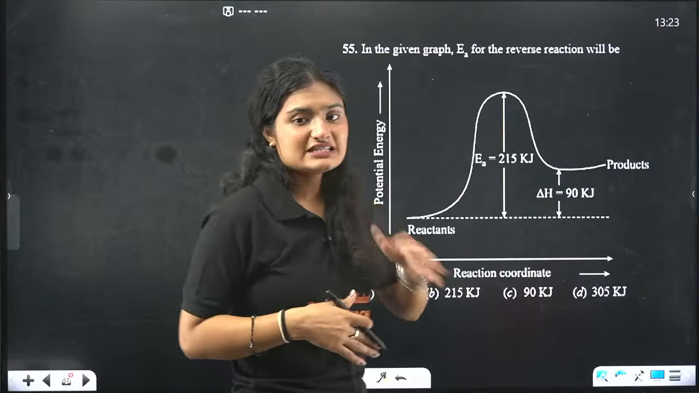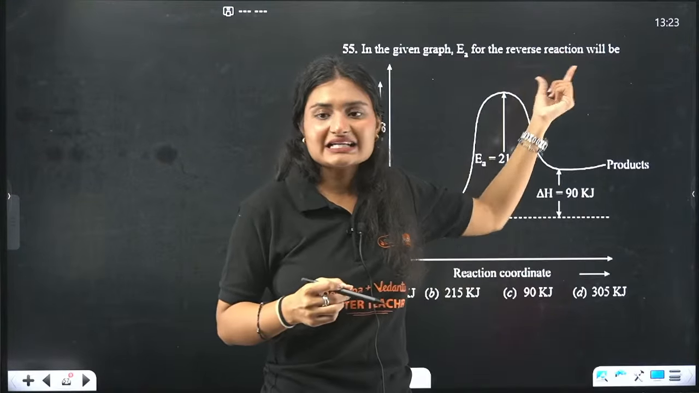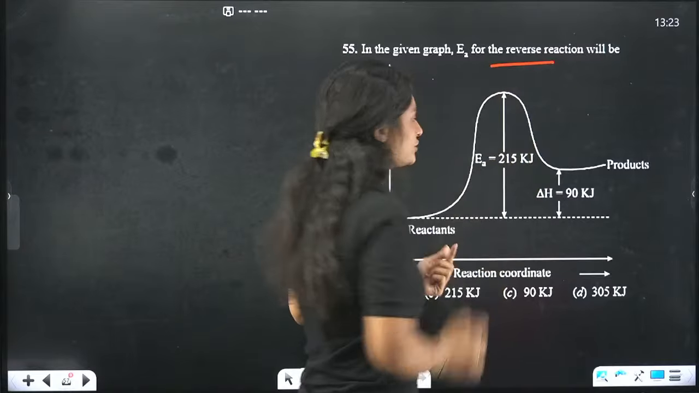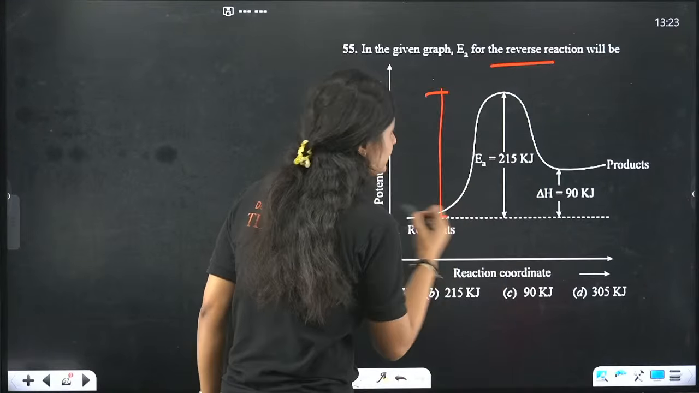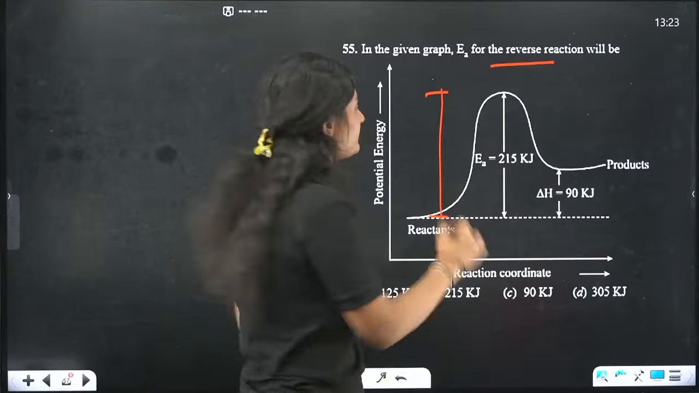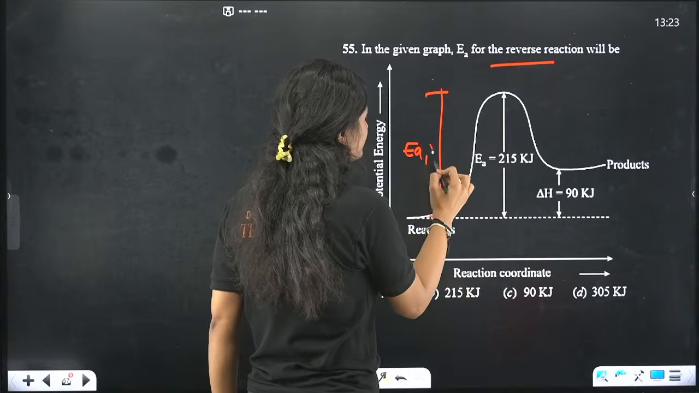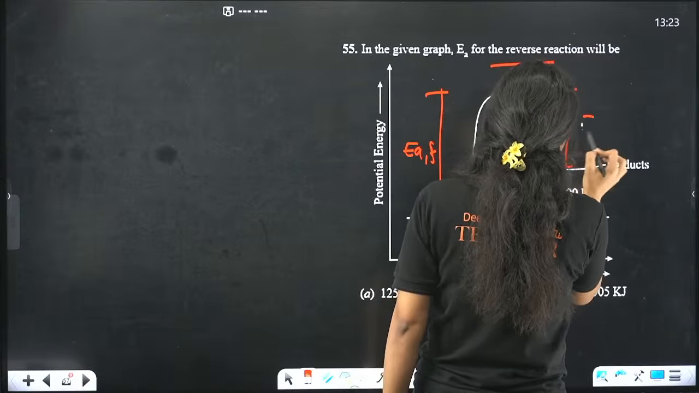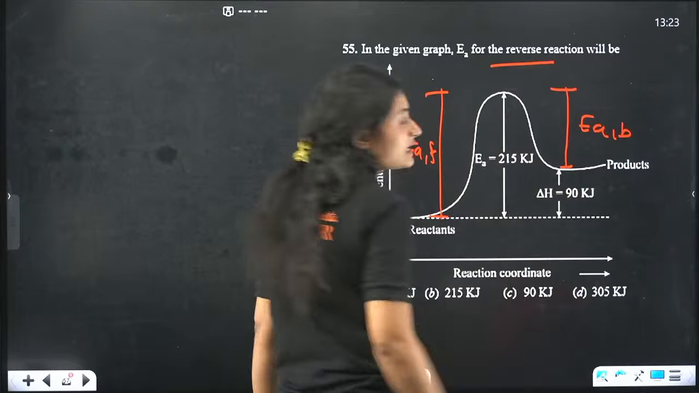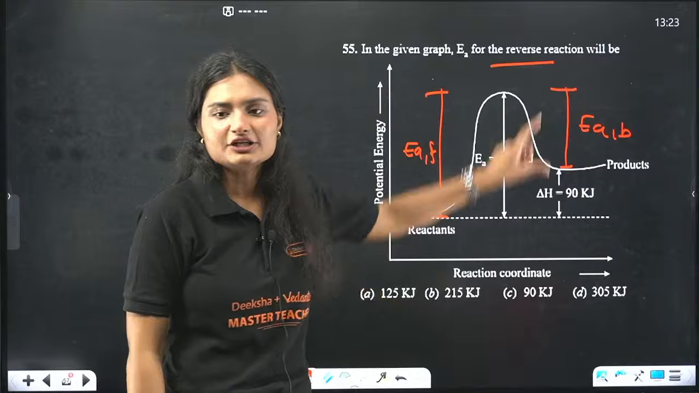Now for this reaction you need to tell me the activation energy for the reverse reaction. What is the activation energy for forward reaction? This much, right? What is the activation energy for backward reaction? This much activation energy for backward reaction. Clear? So I need to calculate this.